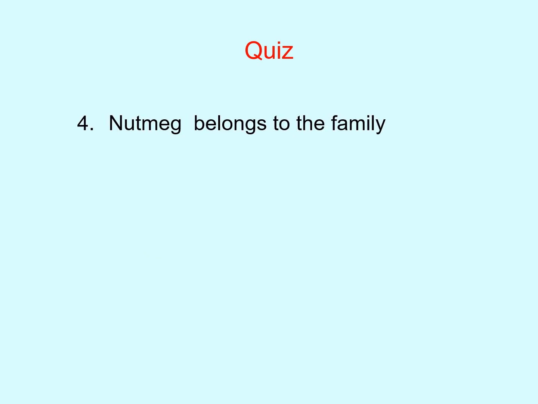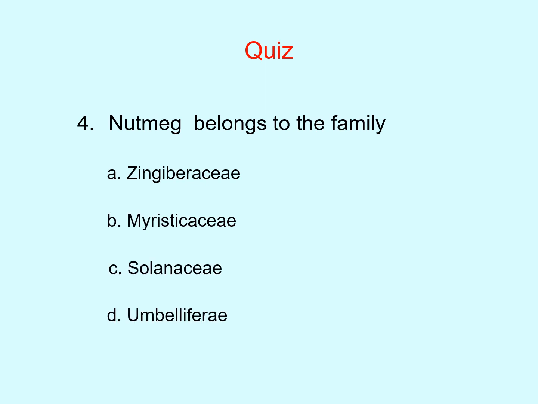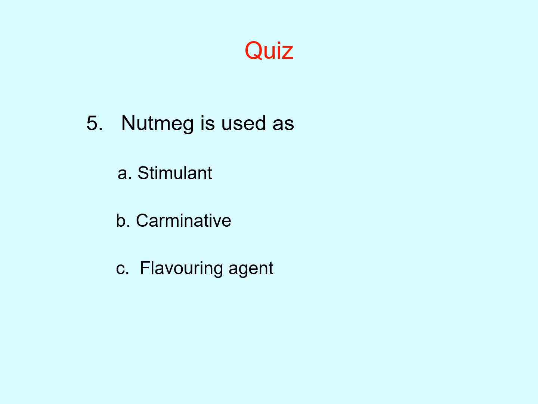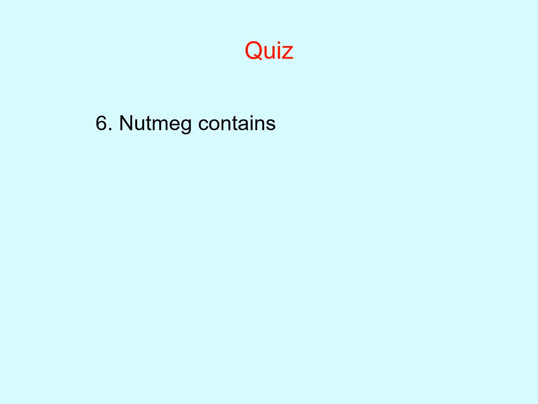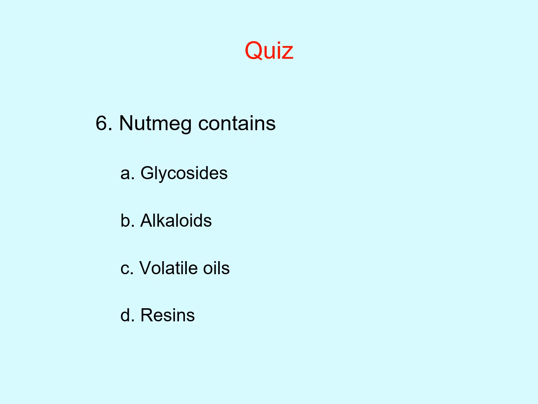Next quiz: nutmeg belongs to family Zingiberaceae, Myristicaceae, Solanaceae or Umbelliferae. Our correct answer is Myristicaceae. The next quiz question is, nutmeg is used as stimulant, carminative, flavoring agent or all of the above, and your correct answer is all of the above. Next quiz question is, nutmeg contains glycosides, alkaloids, volatile oils or resin. Your correct answer is volatile oils.